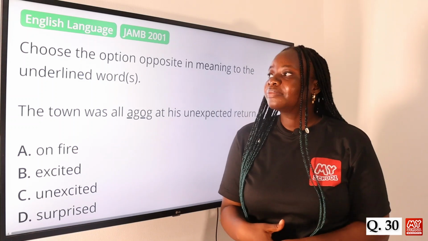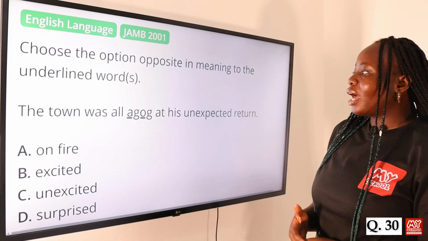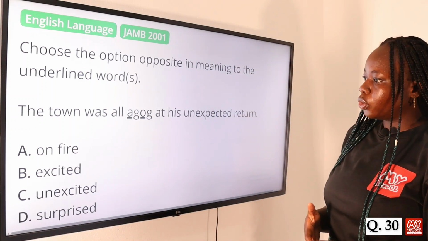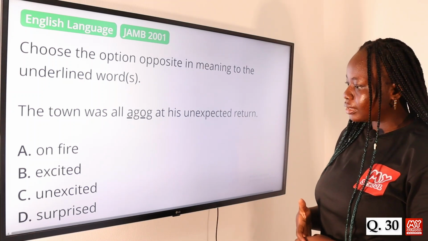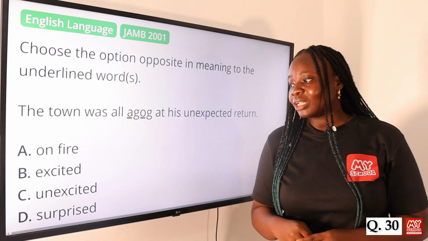Question 30. The town was all agog at its unexpected return. Option A, on fire. B, excited. C, unexcited. And D, surprised. The answer to this question is option C, unexcited.